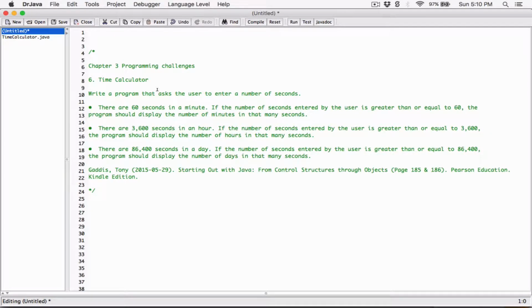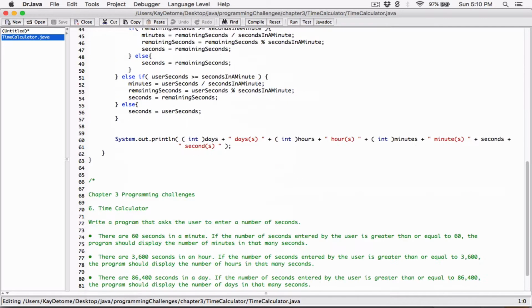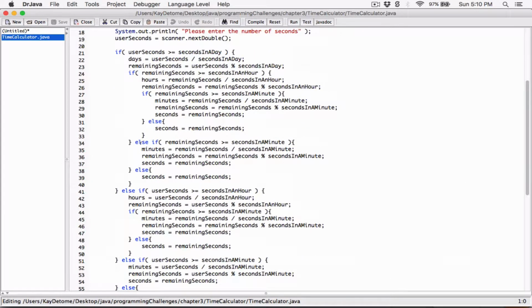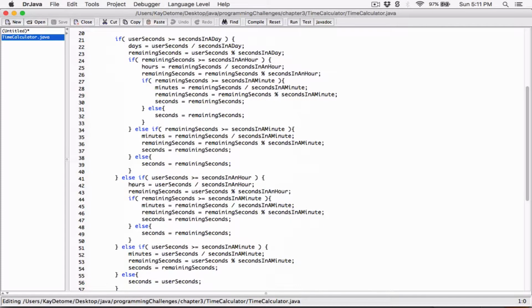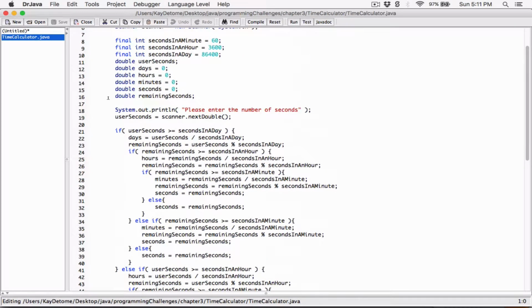Okay, hello everyone. So I did this program when I was doing the chapter 3 programming challenges, and that's the original program, the chapter 3 programming challenge I did over here. And I realized that most of it wasn't necessary. All the if, else if statements were necessary, but most of the rest wasn't. I guess in some ways it can be helpful, and that's how I was thinking about it when I was doing this program. But most of it wasn't necessary, and I'll redo this program.